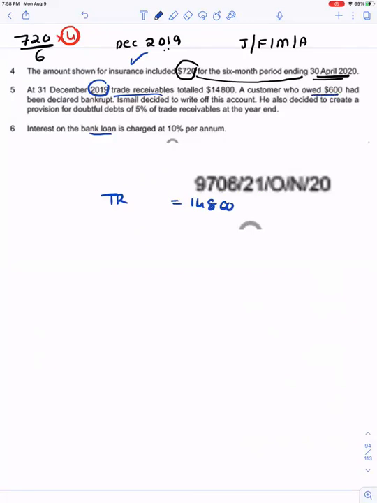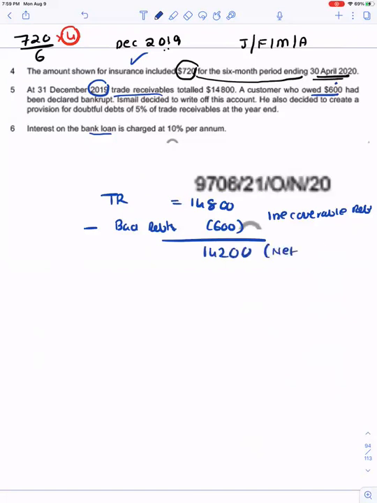That means this customer is not going to pay you. These are bad debts, also called irrecoverable debts, which you need to subtract from your trade receivables. So from 14,800, you would subtract 600 and arrive at 14,200. This is your net trade receivables after subtracting bad debts.